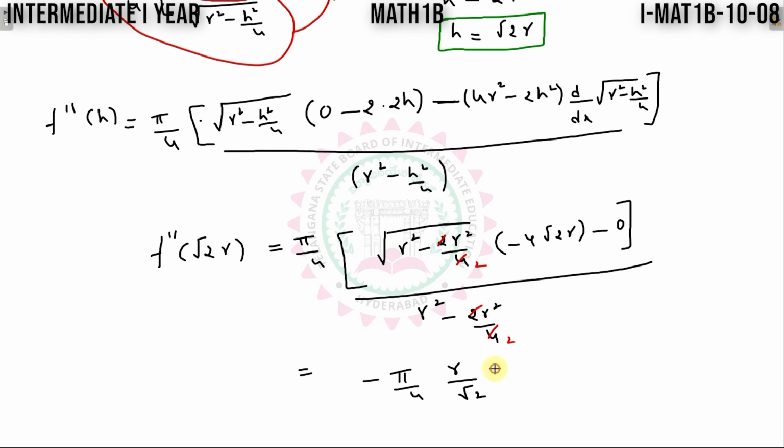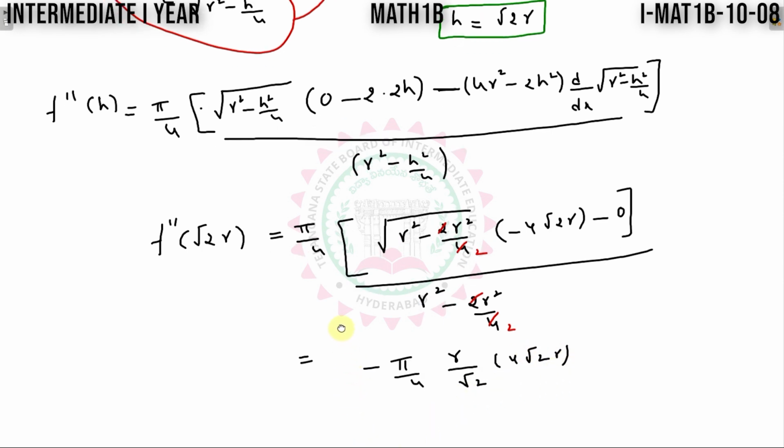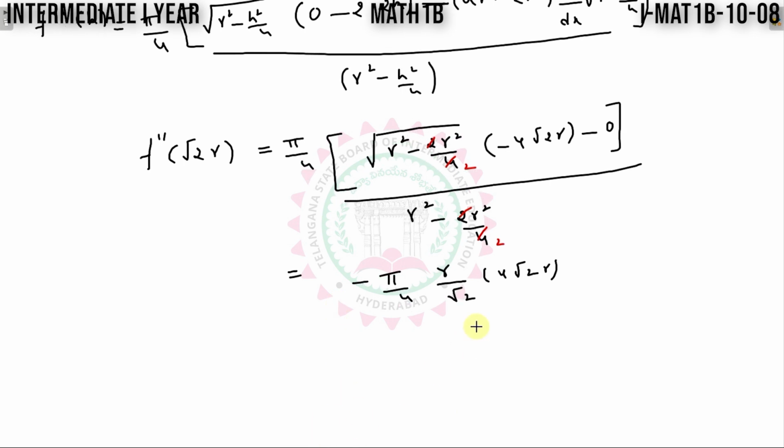So here this is 4 root 2 r, divided by the denominator, which is 2r square minus r square, that is r square divided by 2.